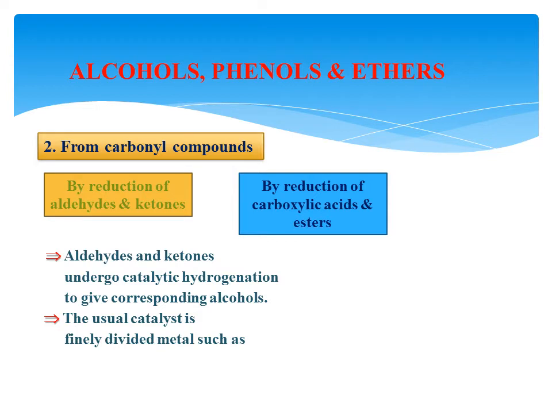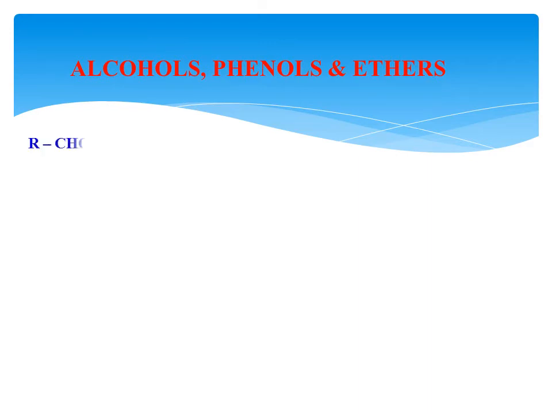The usual catalyst used here is a finely divided metal catalyst. Those metals may be platinum or nickel or palladium. This platinum, nickel or palladium acts as a catalyst as well as a reducing agent, because the reaction occurs through reduction. In the example, aldehyde with palladium as a catalyst and hydrogenation forms alcohol, which is a primary alcohol.